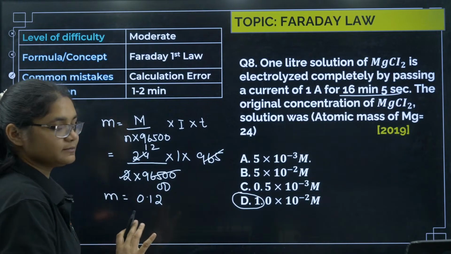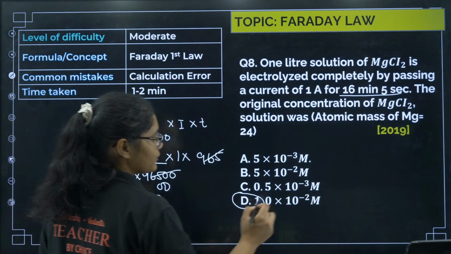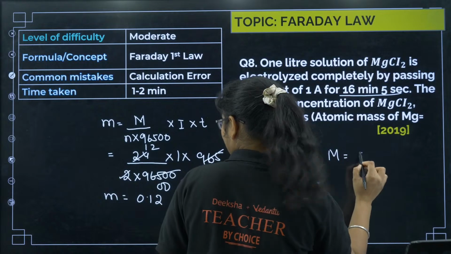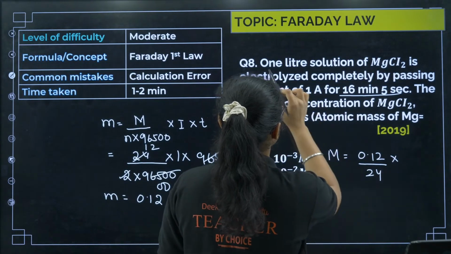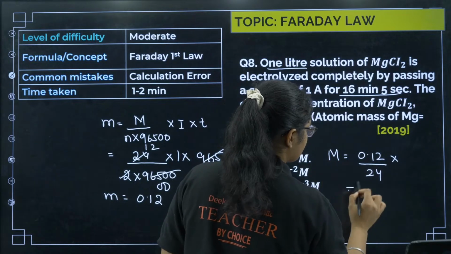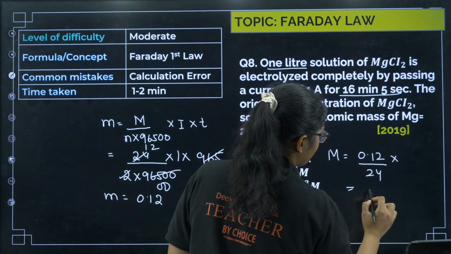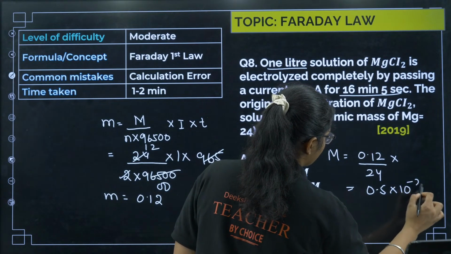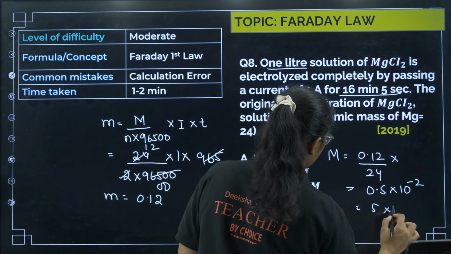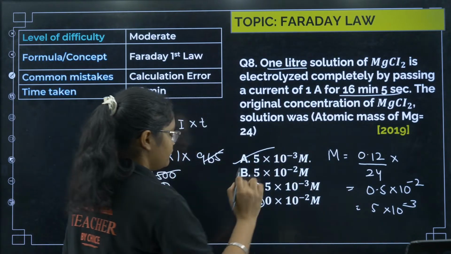Okay, this is the mass, but we have to calculate the molarity. So to calculate molarity, what I have to do? Given mass again, 0.12 divided by molar mass into, you have 1 liter of the solution. So you just have to solve this. So I can write it as 1 by 2, or 0.5 into 10 to the power of minus 2, or I can write 5 into 10 to the power of minus 3. All of you have done very well.